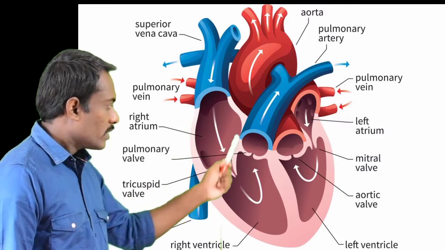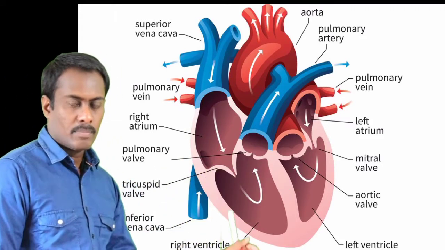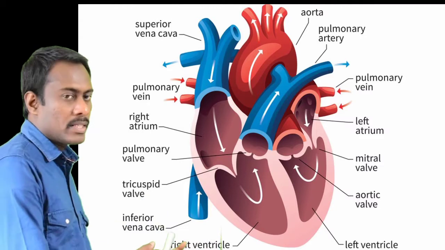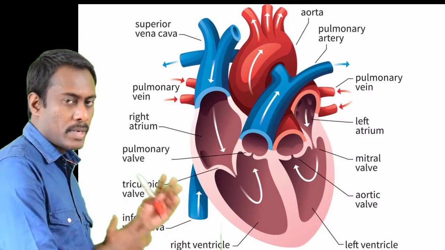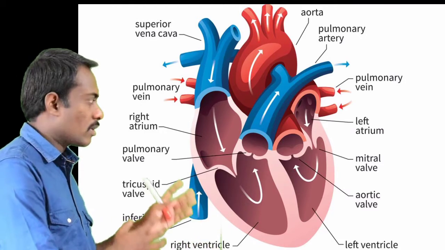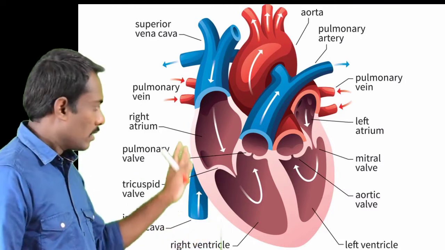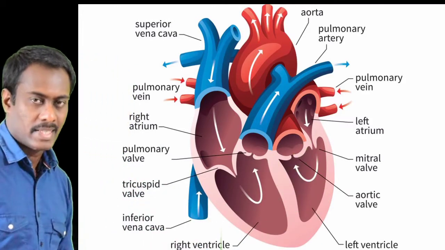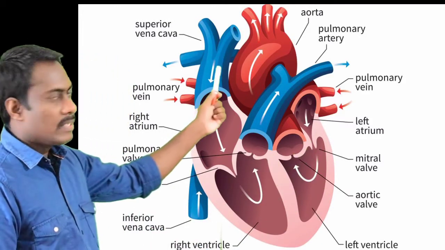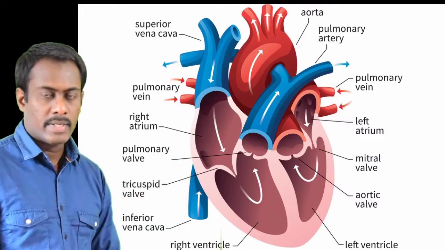The walls of these ventricles are thick because they are pumping the blood and exert much higher pressure on their walls, so they are thick compared to the walls of the atrium.